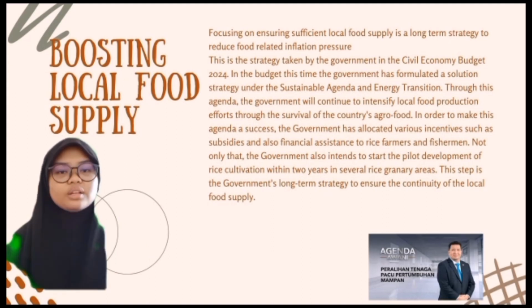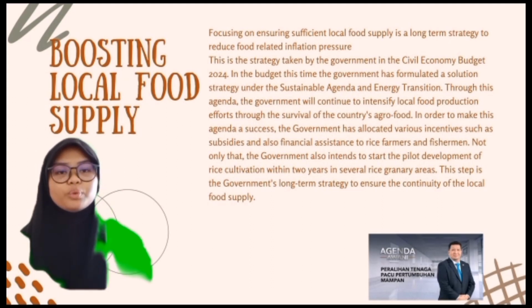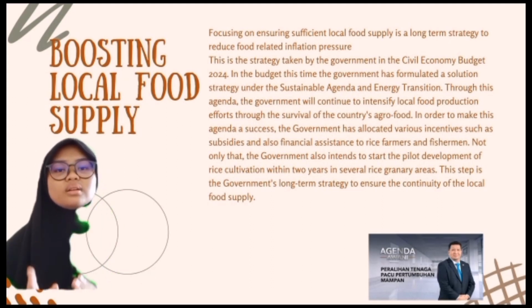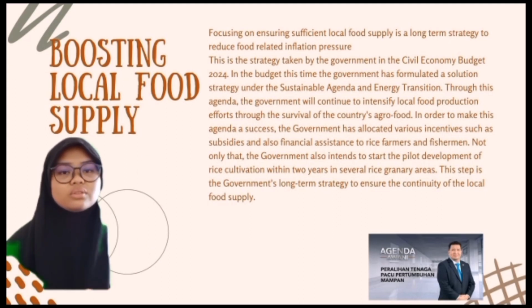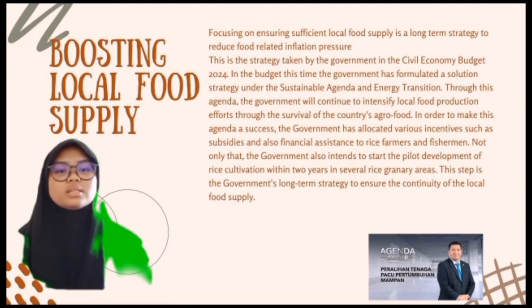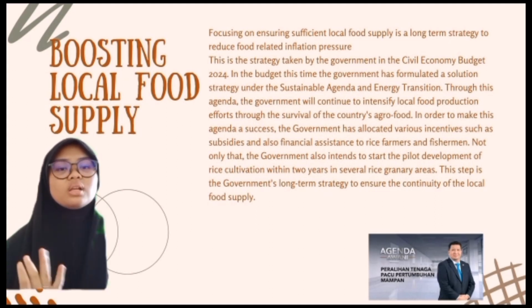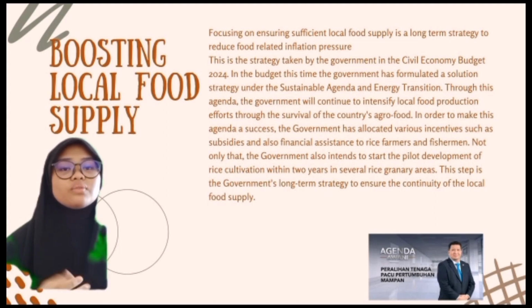Through this agenda, the government will continue to intensify local food production efforts for the survival of the country's agro-food. In order to make this agenda a success, the government also allocated various incentives such as subsidies and financial assistance to rice farmers and fishermen.